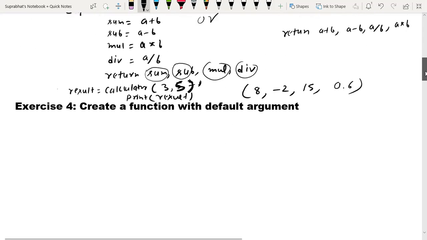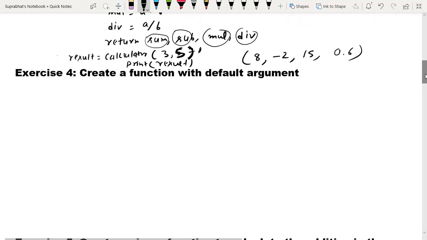So the next question is: create a function with default argument. What is a default argument? Please give a reply.